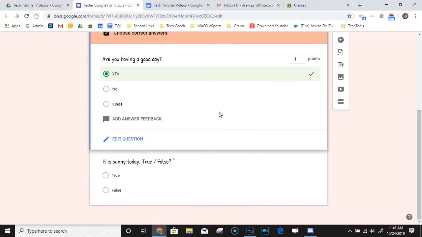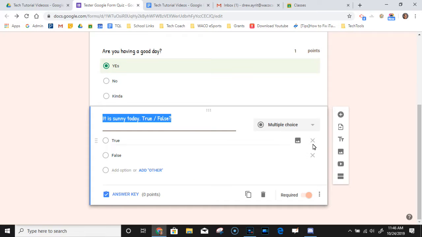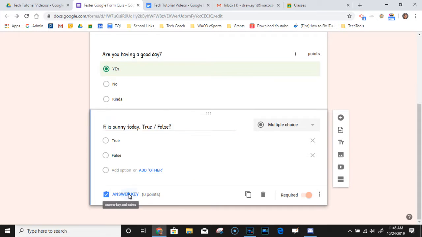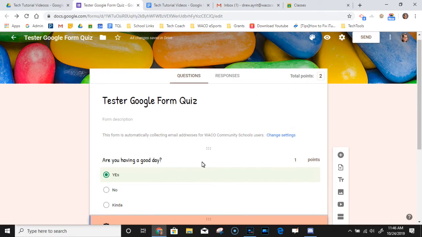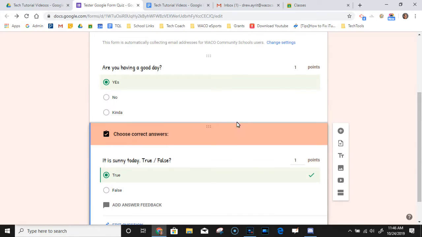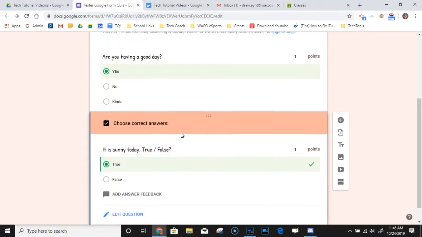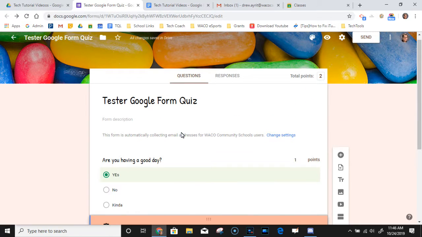So we'd have to do that for that one, and then we'd also click on this one, and we would again click on answer key, change the points, and mark what the correct answer is. So at this point, since we only did a 2-question quiz, we are now finished, and we can send this out to students. So how do you get it out to them?